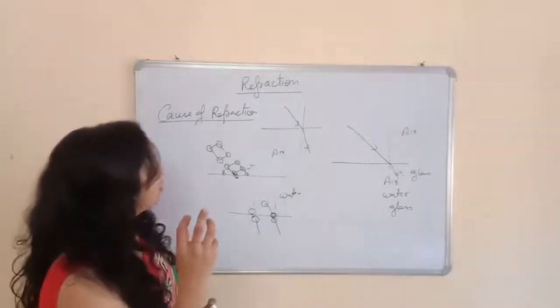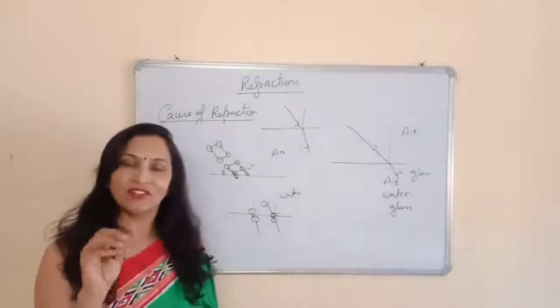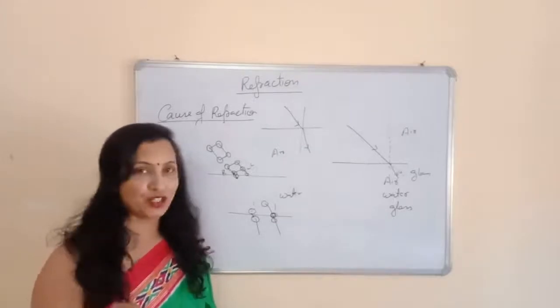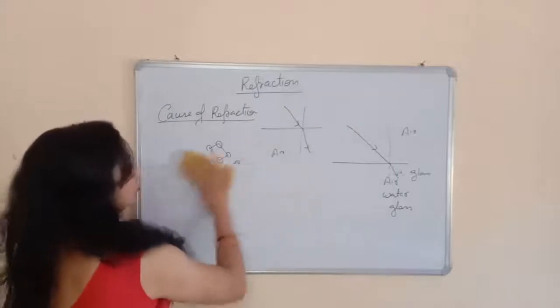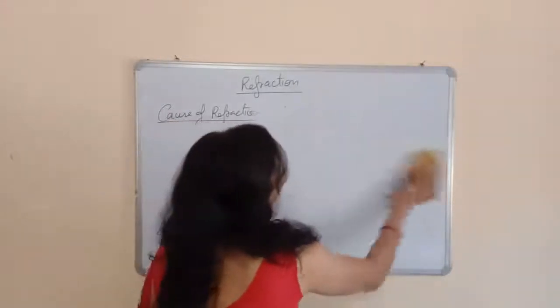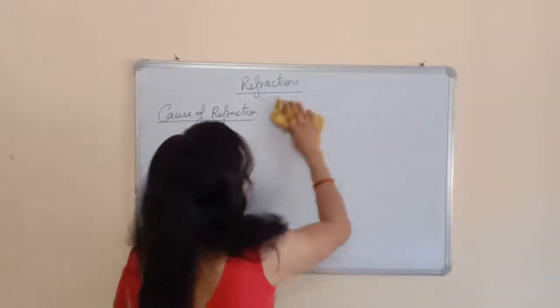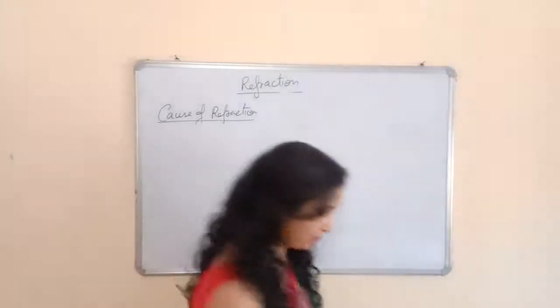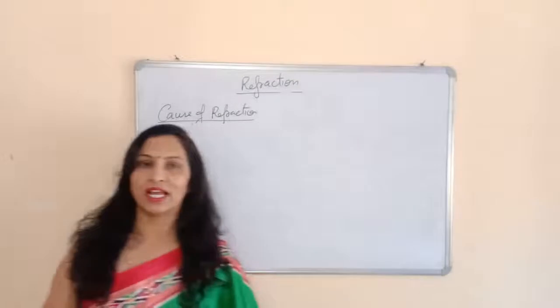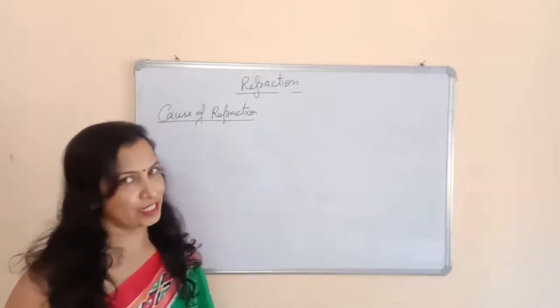If the light has different speed in different medium, then why does the refraction of the light take place? So this is the cause of refraction. Basically the main cause of refraction is that the speed of light in different medium is different. That's why the refraction of the light takes place.